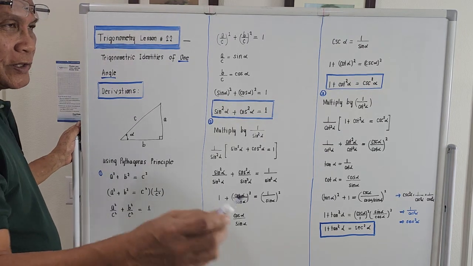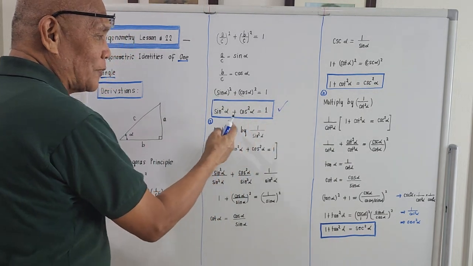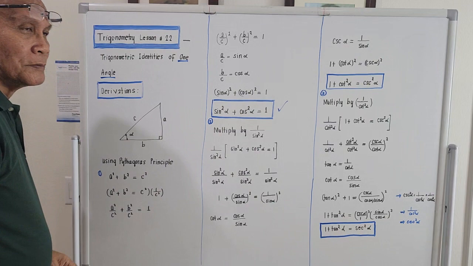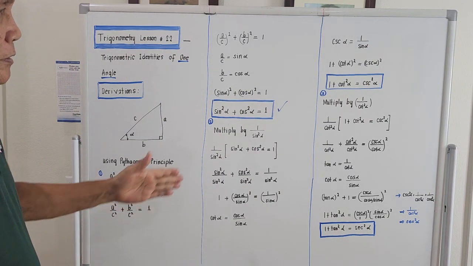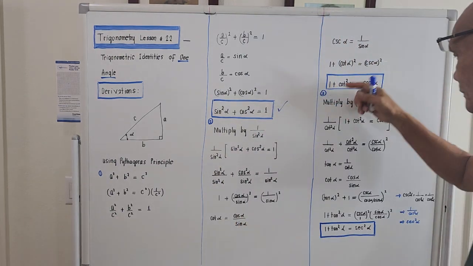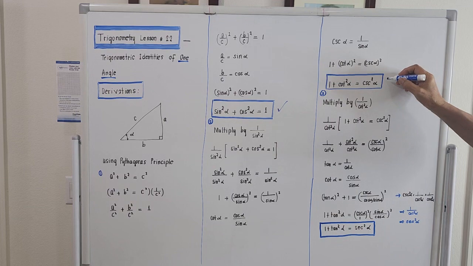I will give you number one: sine square of alpha plus cosine square of alpha, and this should be equal to 1. The next one is 1 plus cotangent square of alpha equal to cosecant square of alpha.